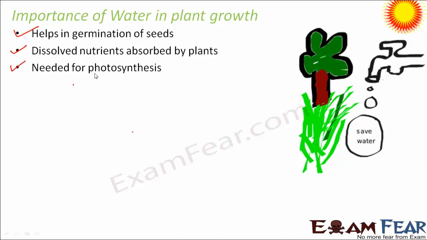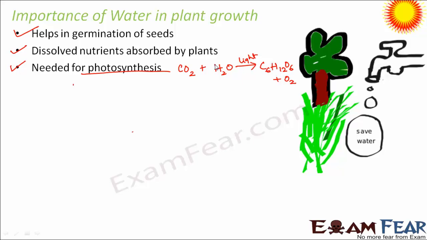Water is needed for photosynthesis. It is needless to say how important photosynthesis is. This is the process in which plants prepare their own food in the form of glucose in presence of sunlight. During this process, the plant takes in carbon dioxide and water, and in presence of sunlight it produces food in the form of glucose, that is C6H12O6, and oxygen is released.